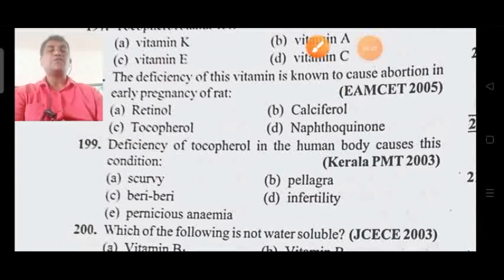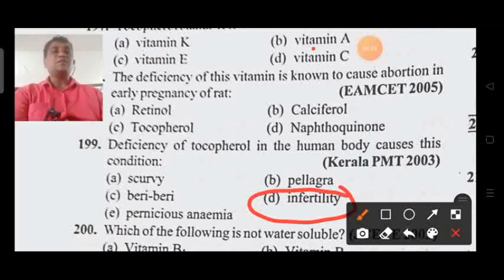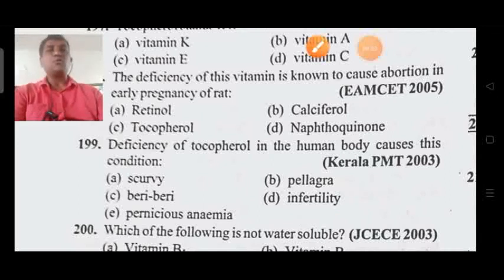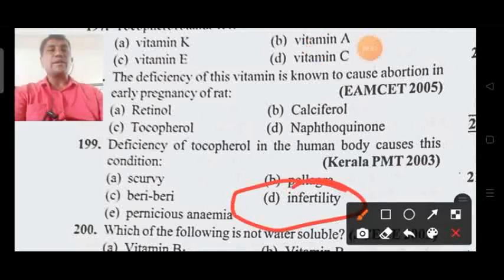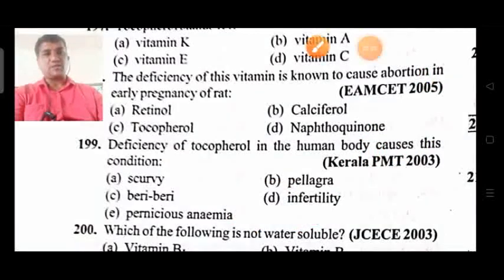Next, deficiency of tocopherol in the human body causes which condition: scurvy, pellagra, beriberi, or infertility? Already we have discussed that vitamin E is the fertility vitamin. Its deficiency causes infertility, where the parents are unable to get a child, or the male or female become infertile and not able to produce offspring.